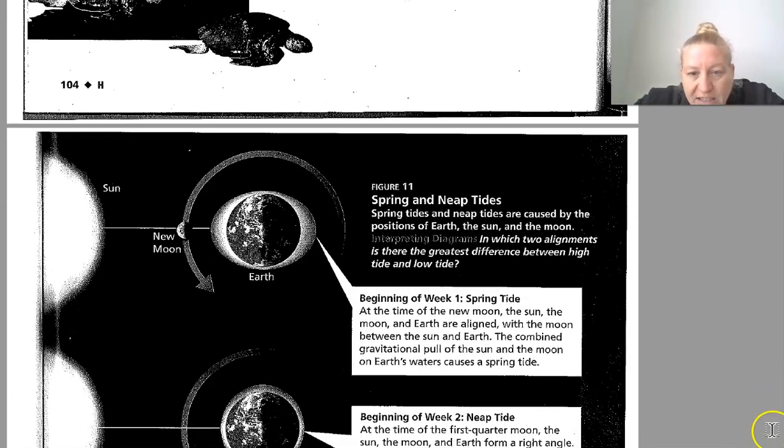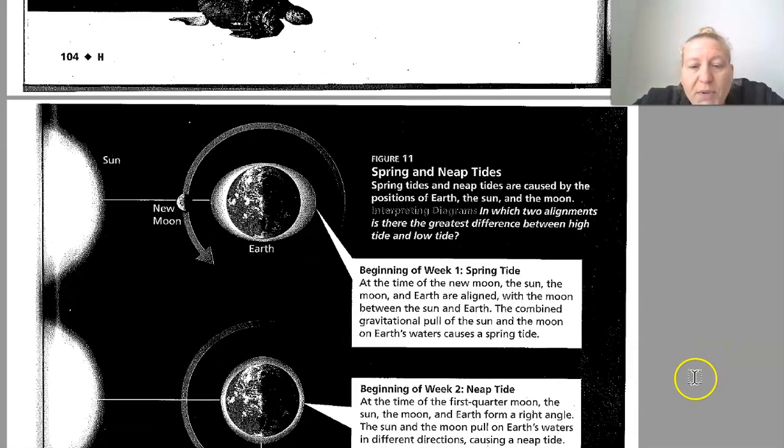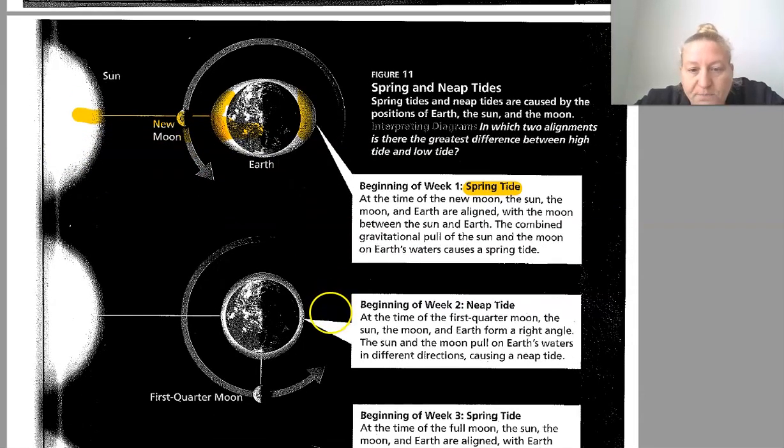So let's look at this. Spring and neap tides are caused by the position of the Earth, the Moon, and the Sun. So at the beginning of week 1, we have a spring tide. At the time of the new moon, the sun, the moon, and the earth are aligned. The combined gravitational pull of the sun and the moon on Earth's waters increases the spring tide. So you can see we have a large spring tide, and that's because the sun, the moon, and the earth are all in a straight line, so it has the most gravitational pull here.